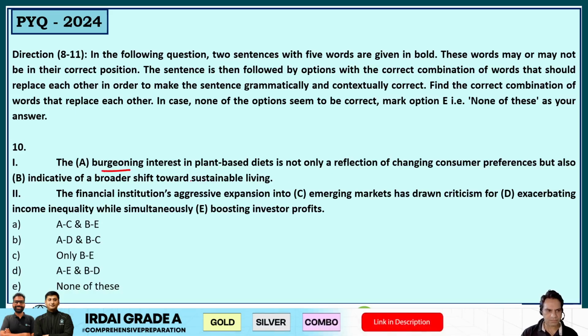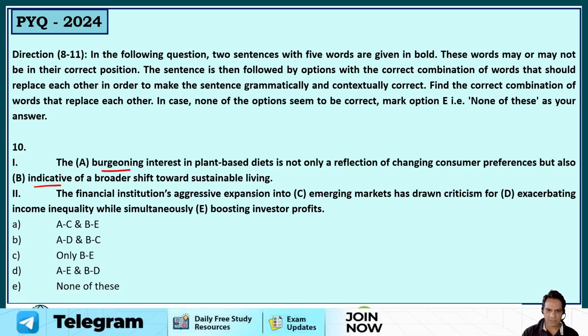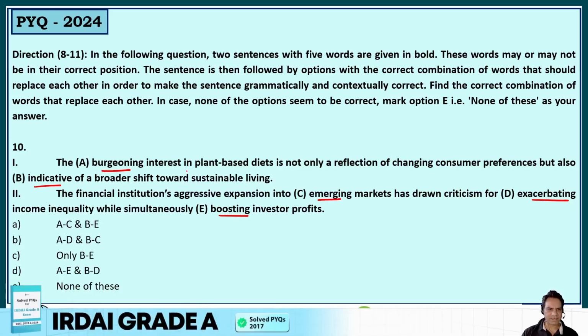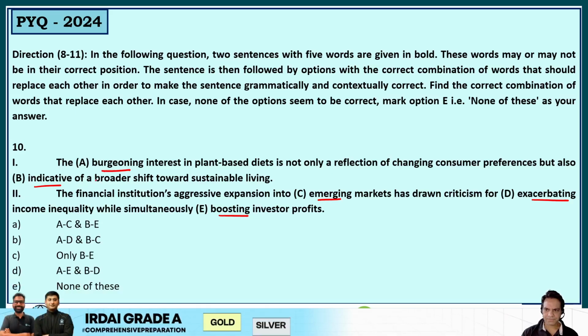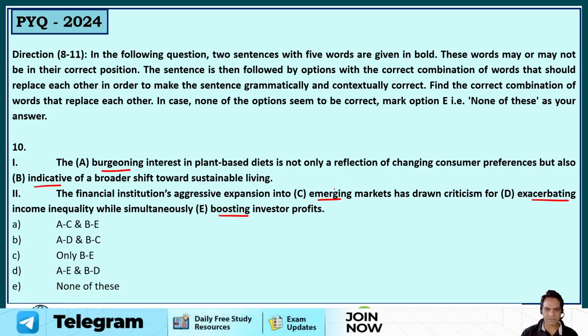So what are the words? Burgeoning, indicative, emerging, exacerbating, and boosting. So the burgeoning interest in plant-based diets, the burgeoning is burdening, very heavy. The indicative interest, exacerbating interest, emerging interest. I think it should be emerging interest, because see, read the sentence.